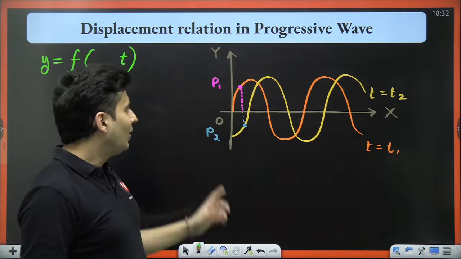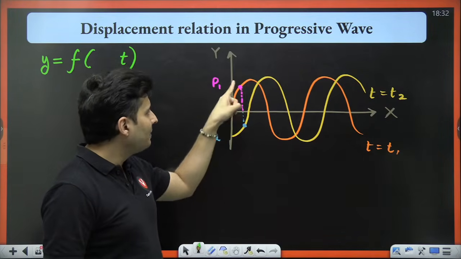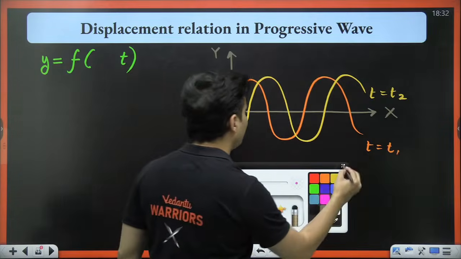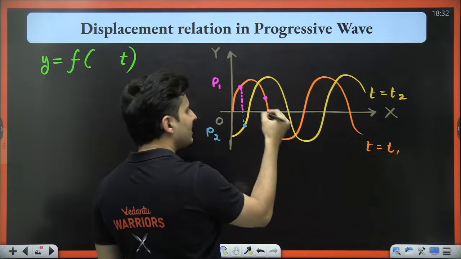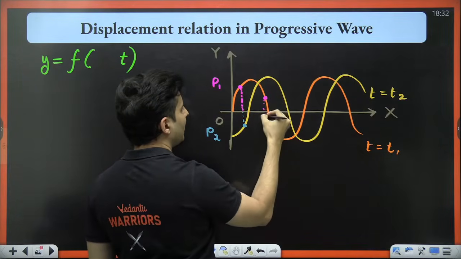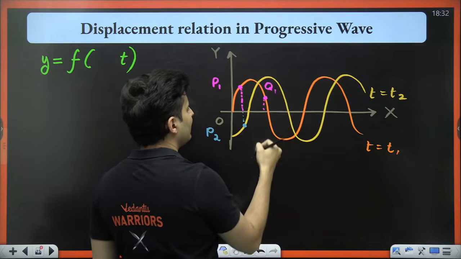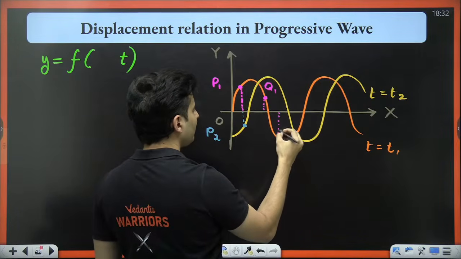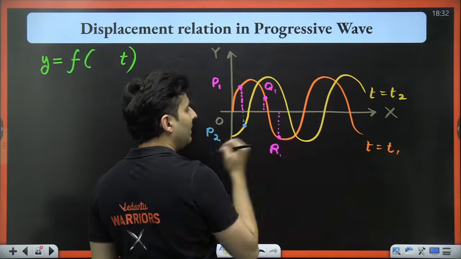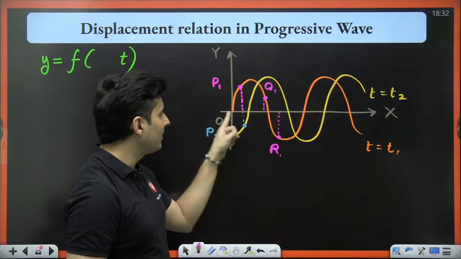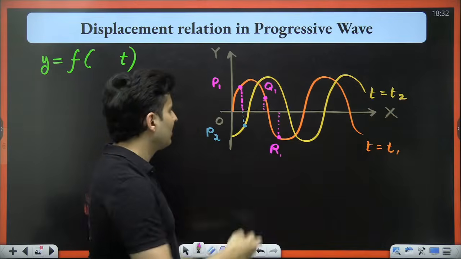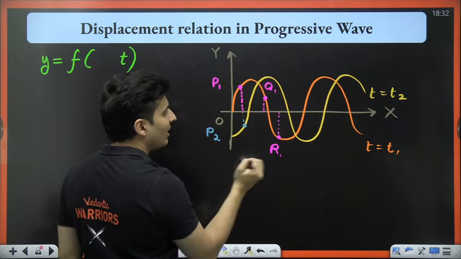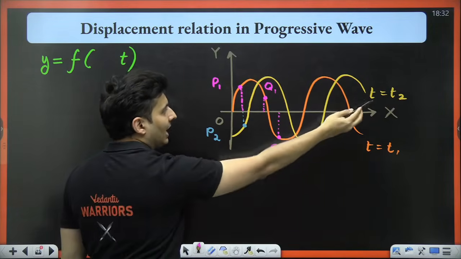Not just that. Also, at the same time, every particle on the string or that wave is at different places. Like, say for example, if you look on that same wave, at the same instant t1, some another particle, let's say I call it particle q, at that same instant, it is at a different y. On the same wave, some another particle, let's say I call it r, it's at a different place. So what also matters is where you are on the x-axis. So your x also matters and time also matters.